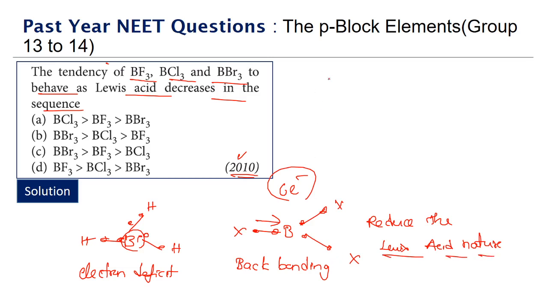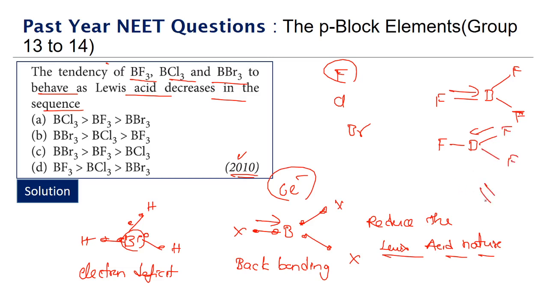So here if you look at the halogens, fluorine, chlorine and then bromine. Fluorine, because of its small size, will have a high electron density. The back bonding also will have resonance structures, because we can have alternative structures where different fluorine atoms can be involved in the back bonding.